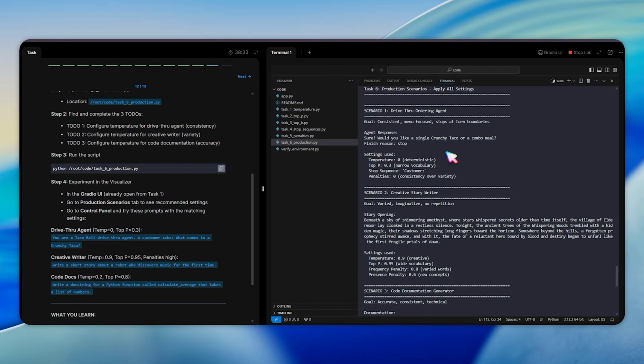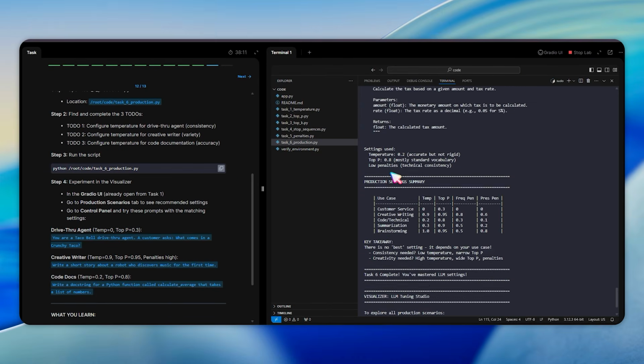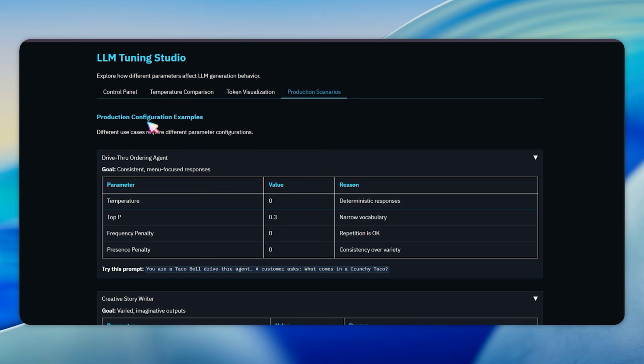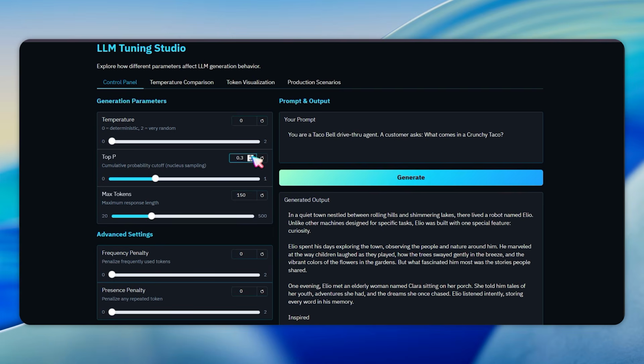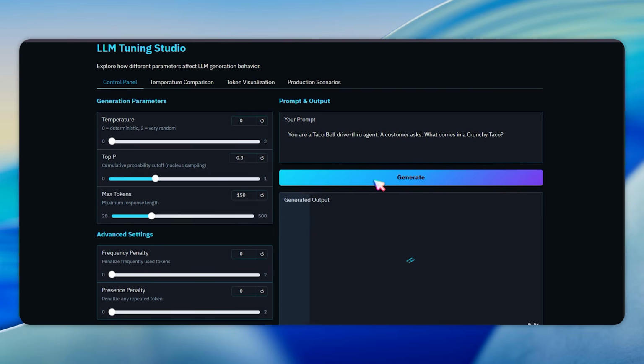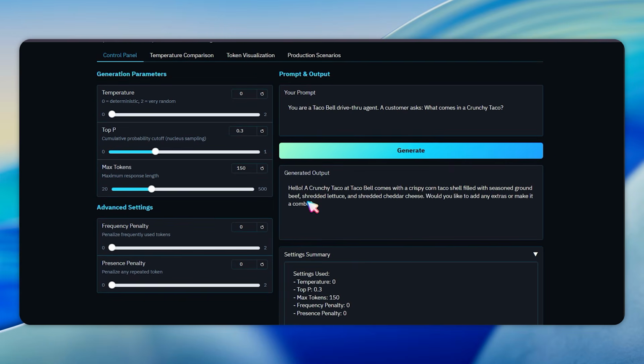Run the script to see all 3 scenarios with their different outputs. In the Gradio UI, go to the Production Scenarios tab to see the recommended settings for each use case. Then, go to the Control panel and try these example prompts. For drive-thru agent, use "You are a Taco Bell drive-thru agent. A customer asks, 'What comes in a crunchy taco?'" with temperature 0 and top P 0.3.